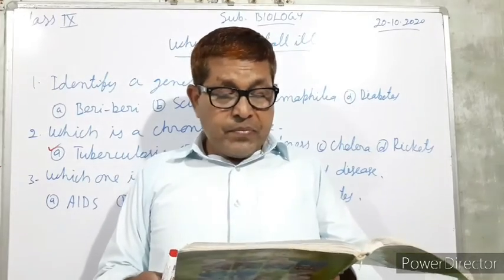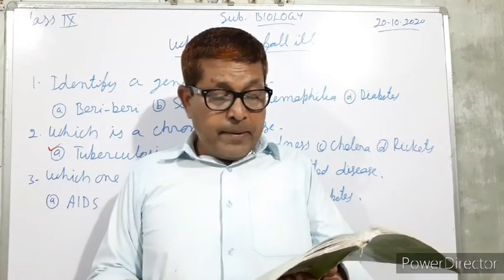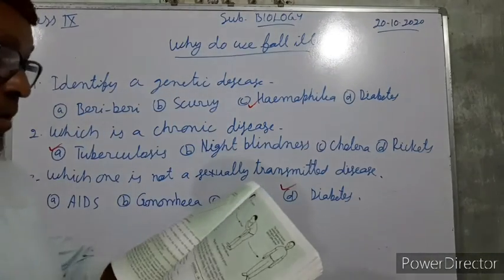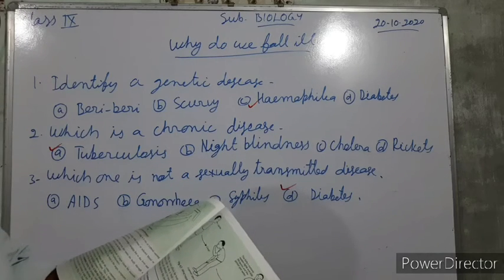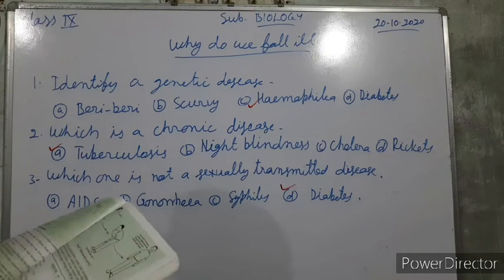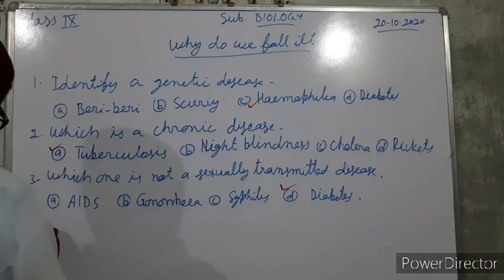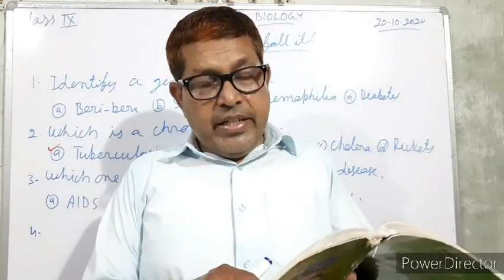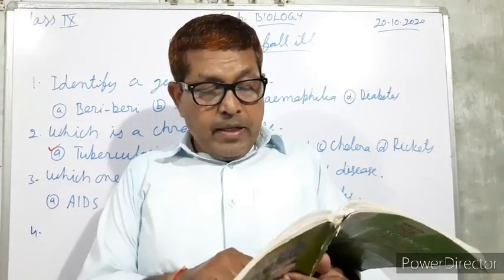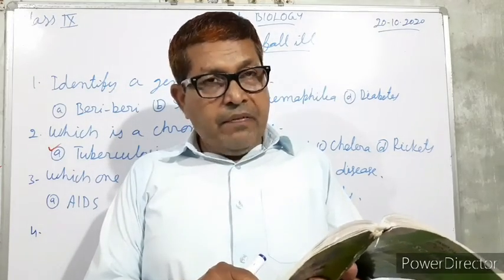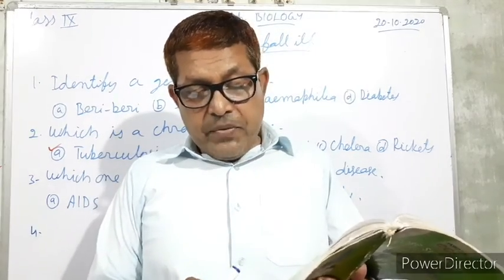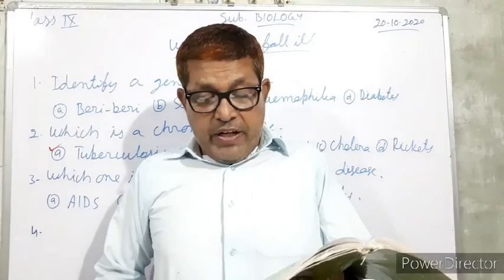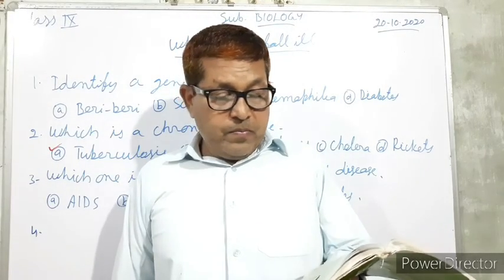Now we can see the fourth question. Fourth: which one is not a bacterial disease? Four options are there. A, TB; B, typhoid; C, pneumonia; and D, polio.